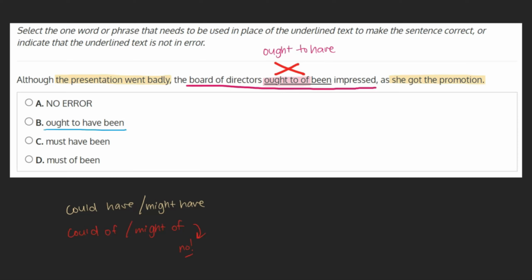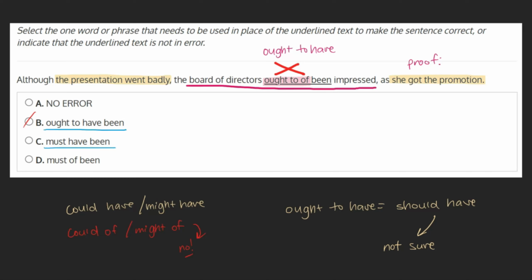Ought to have been is closer in meaning to should have, as in, the board of directors should have been impressed. Taking the context of our sentence into account, we can see that this doesn't really make sense. Should have been impressed implies we're not sure if they were impressed, but the sentence provides us with proof that they were. She got the promotion. As ought to have been doesn't best suit our context, we can mark this choice off.